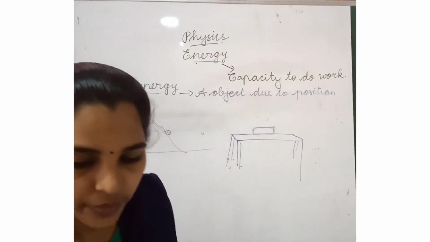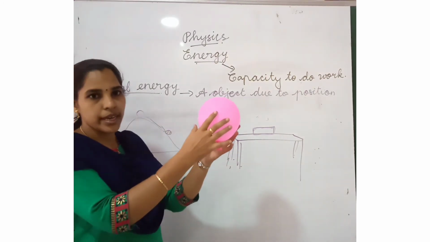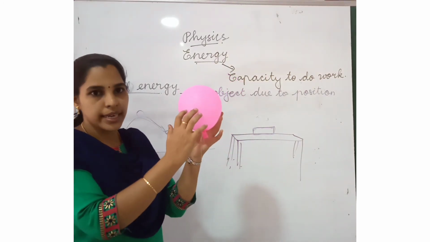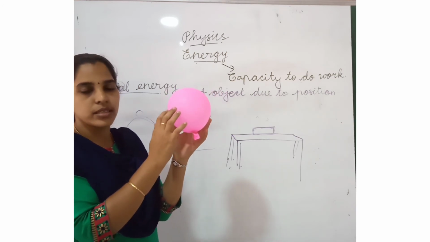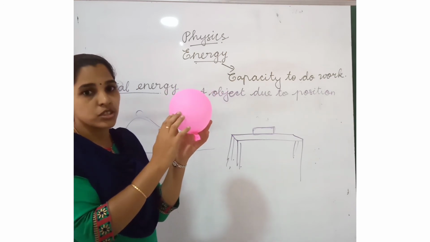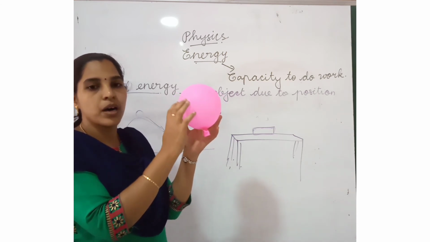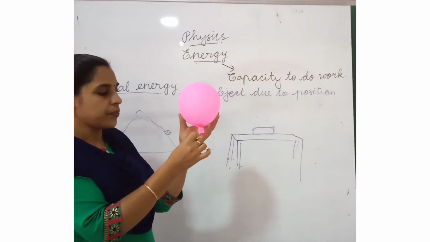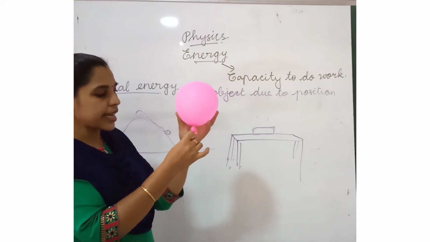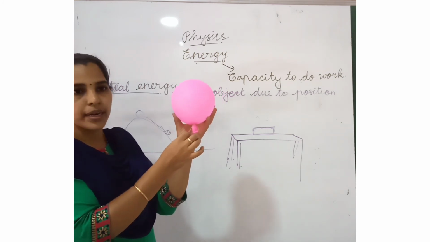Listen here. This is the balloon. The balloon is at rest now. So what is the name of the energy? This is potential energy, because it is at rest. Now I will release the air from the balloon. What will happen? Listen here.